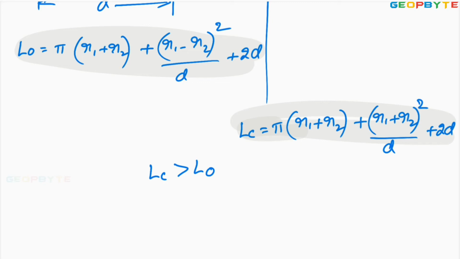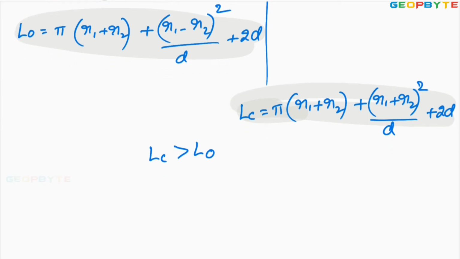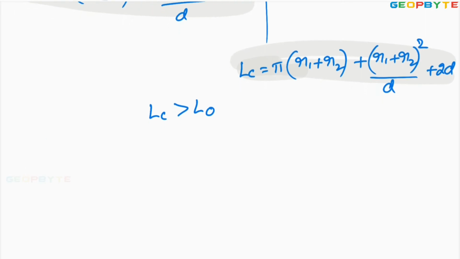If you want to shift from a crossed belt to an open belt, you must cut a portion of the belt. Otherwise, if you want to shift from an open belt to a crossed belt, you must add some portion of the belt. Then the length difference between the crossed belt drive and the open belt drive equals what?